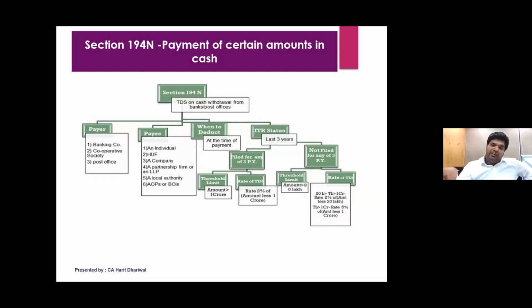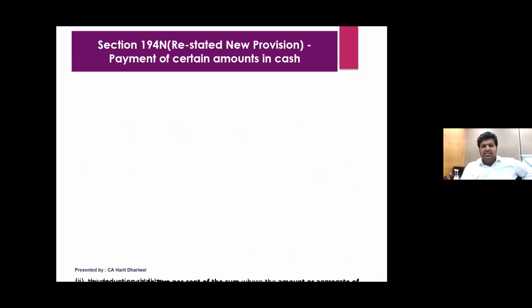If you have not filed any of the ITRs of the last 3 years, in that case, there are two thresholds. Up to 20 lakhs, no deduction. 20 lakhs to 1 crore, it is 2%. And in excess of 1 crore, it is 5%. So this is the deduction as far as 194N is concerned.